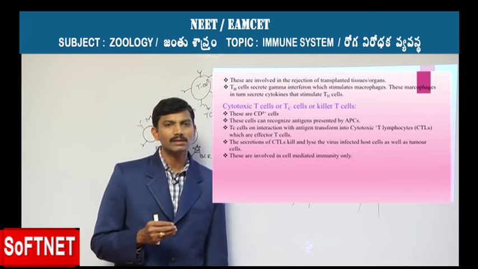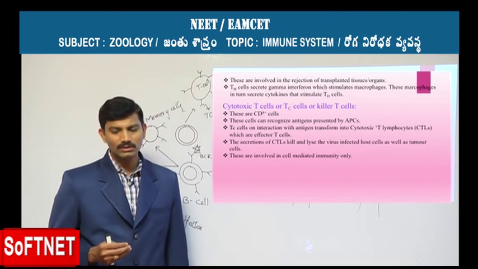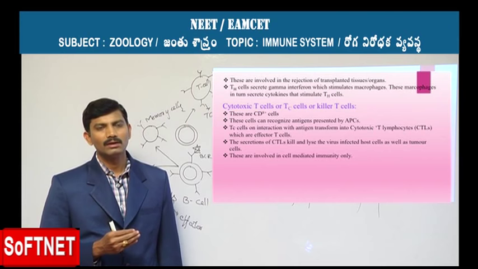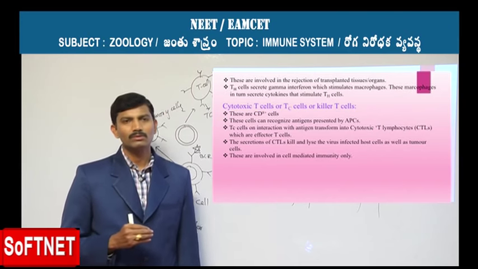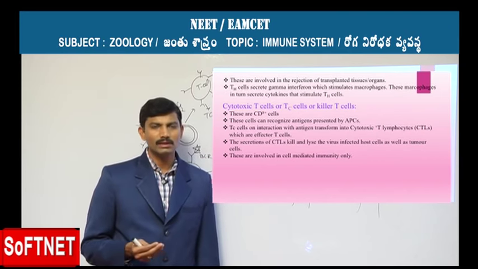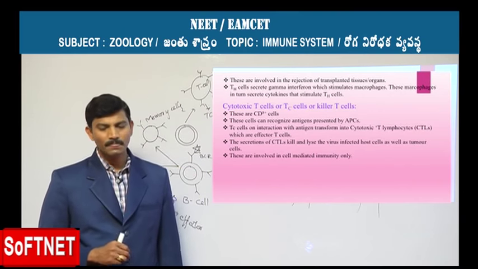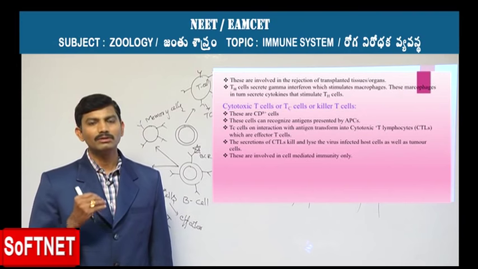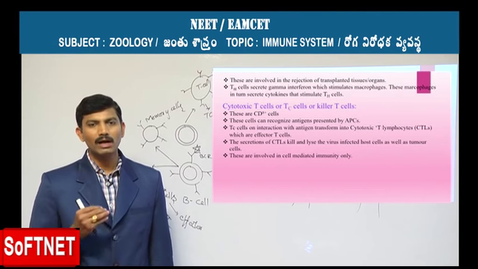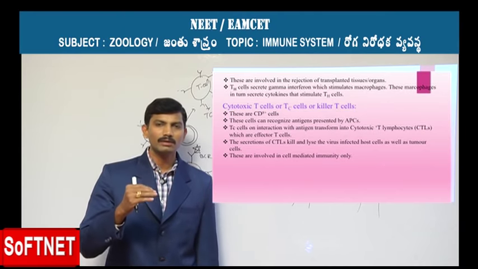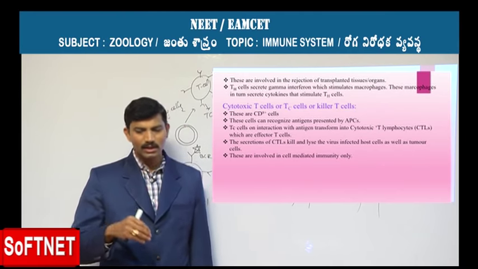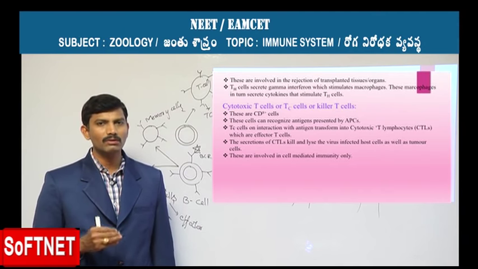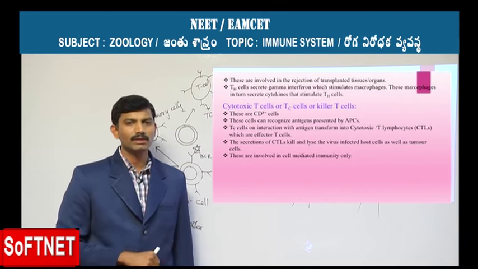These cells are also involved in rejection reactions, especially whenever cells or tissues are transplanted, and those are also rejected with the help of these TH cells. These TH cells are also responsible for the secretion of one kind of cytokine called gamma interferon, and these gamma interferons stimulate the macrophages, and the macrophages in turn secrete cytokines that in turn activate the TH cells.